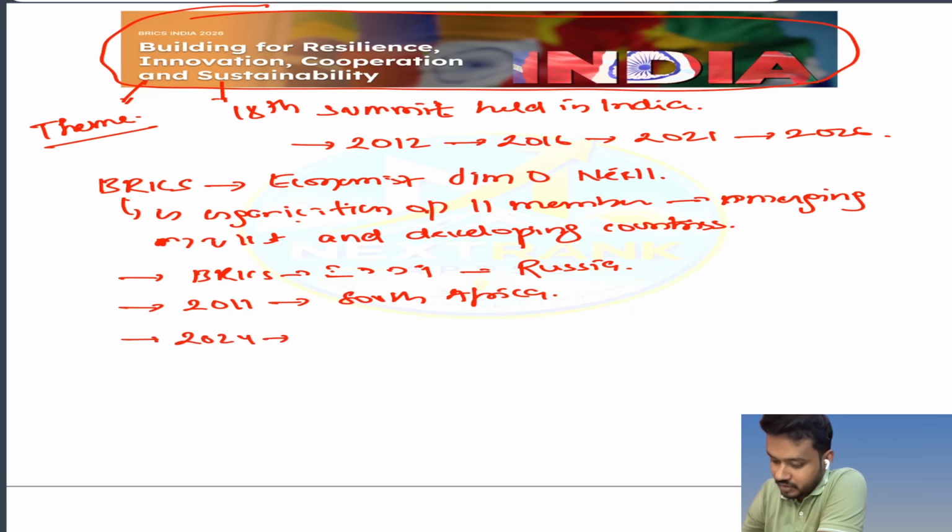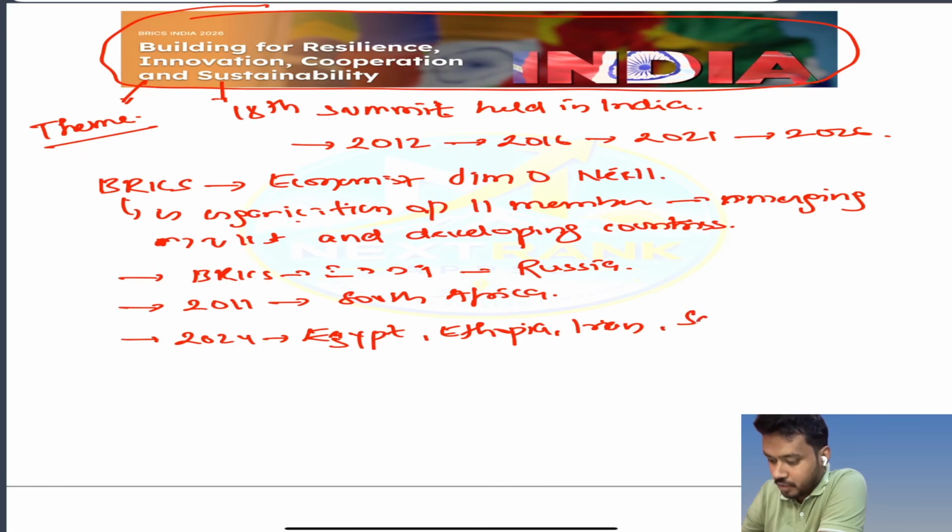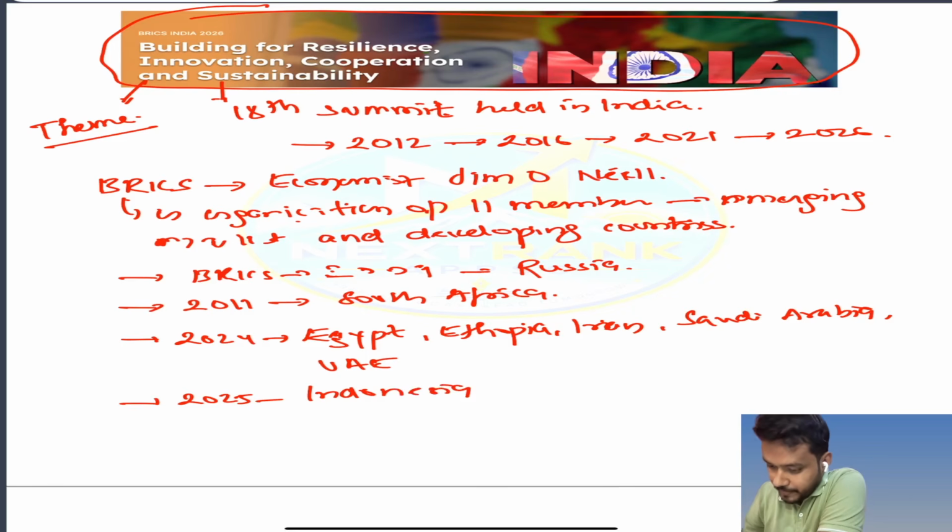In 2024, we have included Egypt, Ethiopia, Iran, Saudi Arabia, and UAE. It was further expanded in 2025 when Indonesia joined the BRICS. Now, the last is the major.